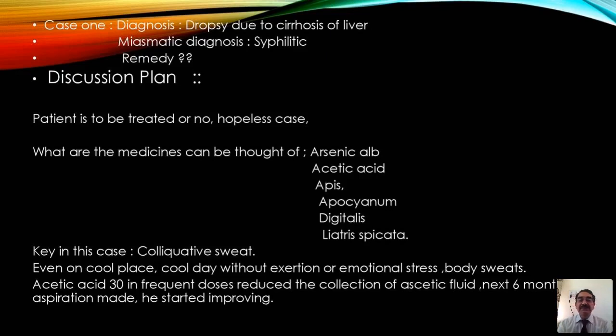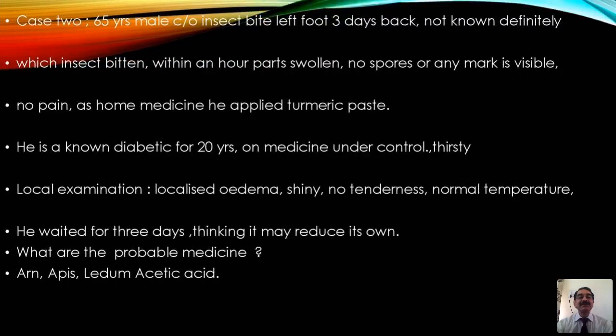For the next 6 months, we could not do any aspiration, and the abdominal girth, the wet weight of the body, came down and slowly he started improving. I don't say that suddenly all the ascites disappeared and the patient became 100% all right, but at least we could avoid the tapping or aspiration for some time. Almost 6 months we kept him under observation. As you know, the patients are irregular, they just run away. We don't know what happened later. That is a very interesting case of acetic acid.